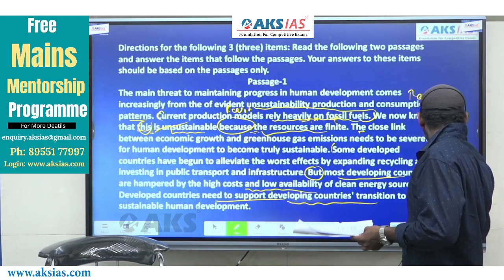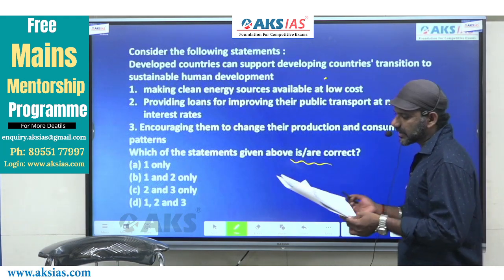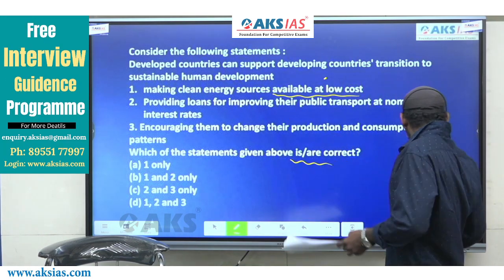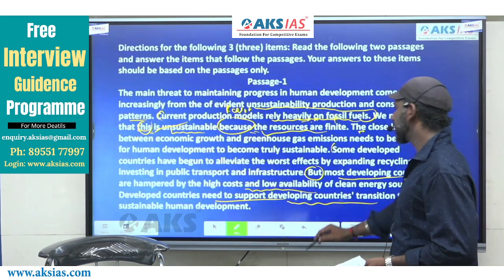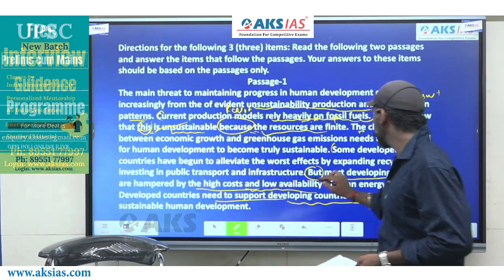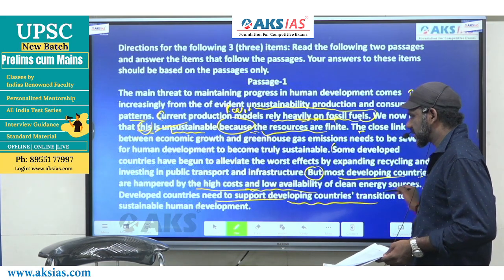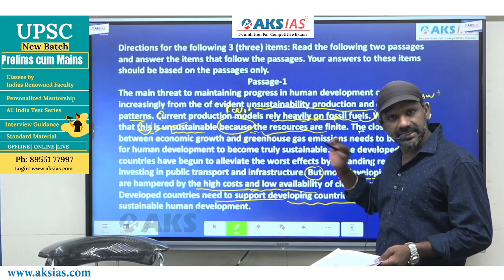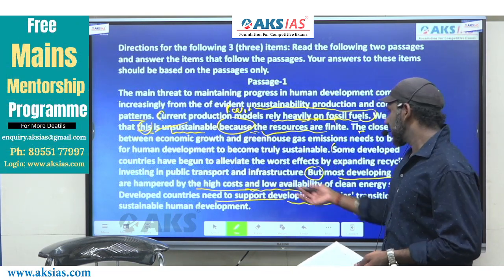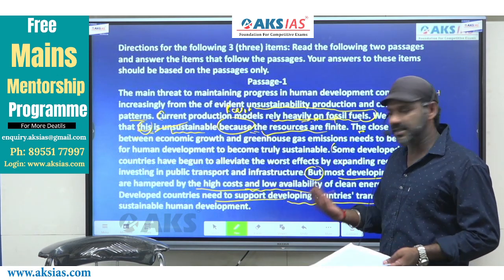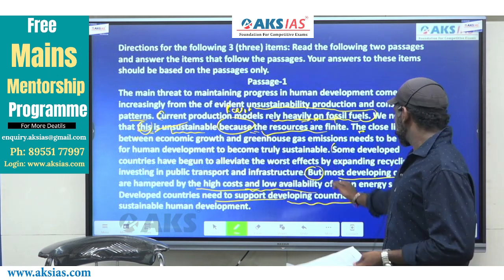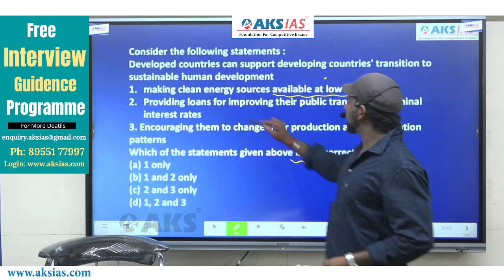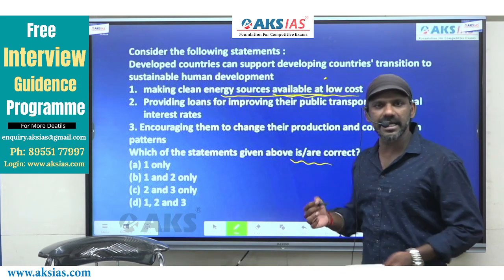And this is given as statement 1, making clean energy sources available at low cost. The developing nations are unable to do that because of the high cost and low availability of clean energy resources. So if the developing nations are helped to overcome this barrier, then the developed nations can help the developing countries by the country's transition to sustainable human development. So overcoming this is given as statement 1, making clean energy resources available at low cost.